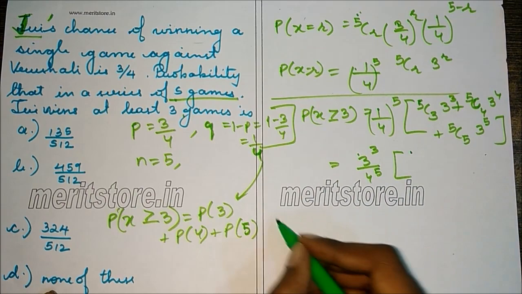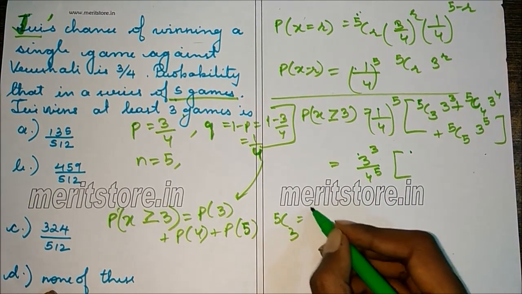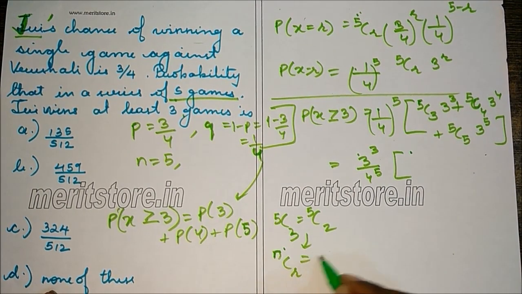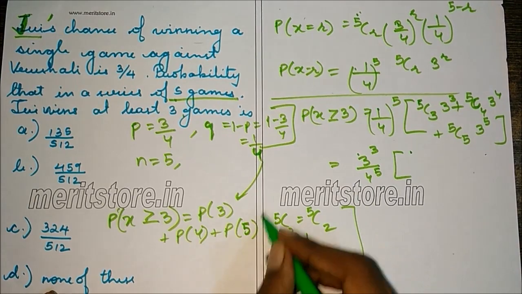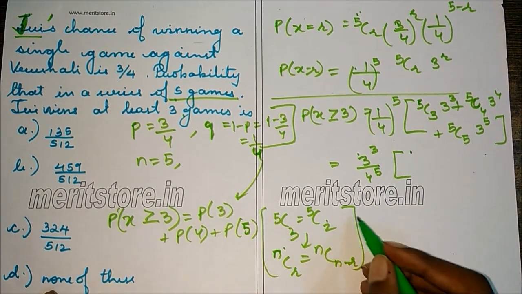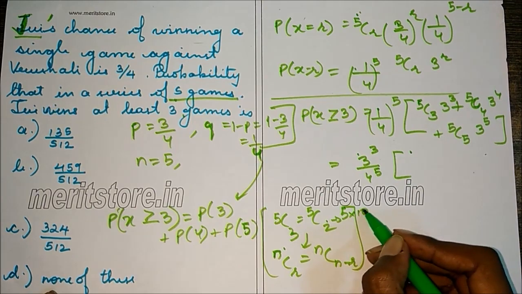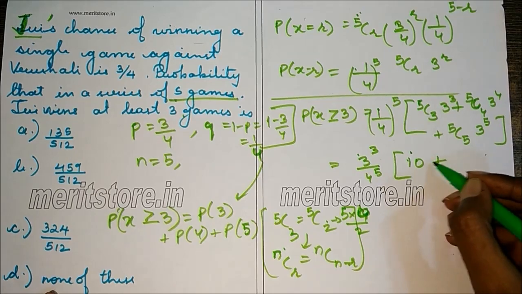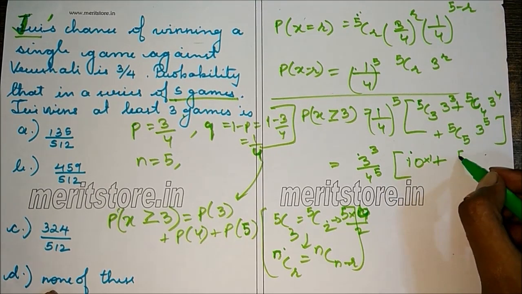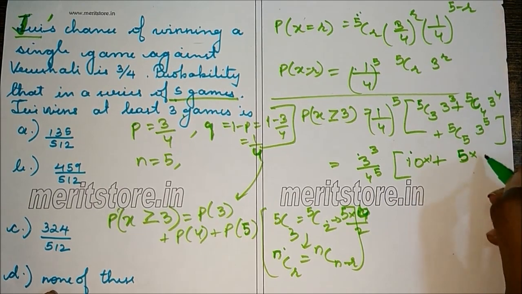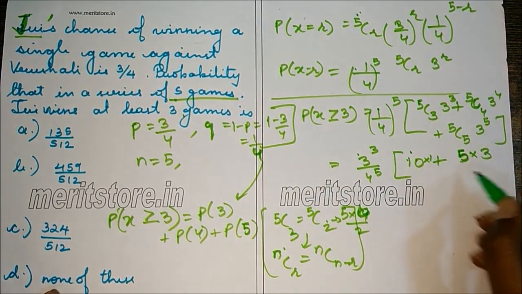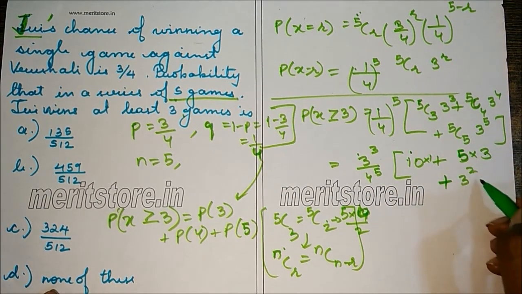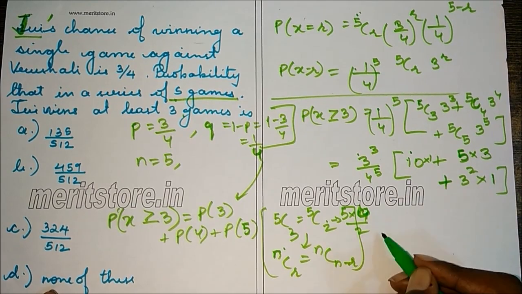So 5C3 is the same as 5C2, by using this property, NCR is NC N minus R. So 5C2 is 5 into 4 by 2, which is 10. So 5C3 is 10, plus 10 into 1, plus 5C4 is 5, and we are left with 3 after we took 3 raised to 3 common. Plus here we are left with 3 square into 5C5, which is 1.